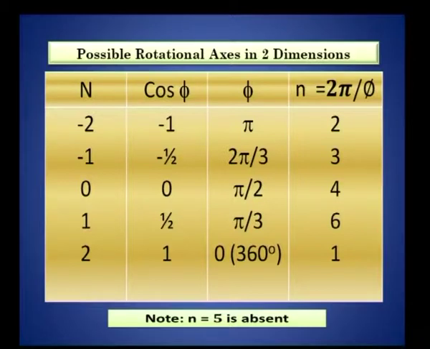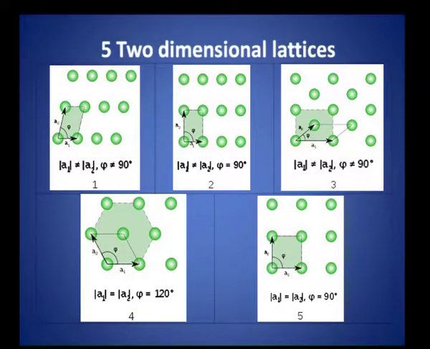With this in view, I am showing this picture. Now, we will move on to the 5 possible two-dimensional lattices, right. One of them will be A1 equal to A2, phi is not equal to 90, and okay, there are things that are given here. You see a square lattice, okay. You have a lattice point here, a lattice point here, and so on, right.